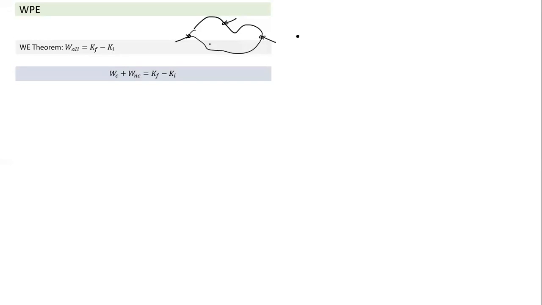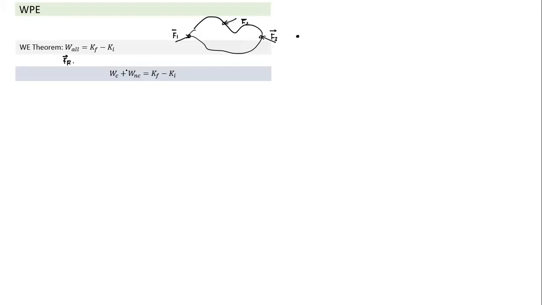Now, when multiple forces act here, the work done by all forces, if I calculate it, will be equal to the change in kinetic energy. That's the work energy theorem. This is what we need to keep in mind. So if there are multiple forces, F1, F2, and F3, what are the two ways of calculating work done by all forces? One way is to calculate the resultant of all forces. The work done by all forces is also equal to resultant force times displacement. So it is the work done by the resultant. That's one way. Or we can calculate work done by each force separately and add it up.